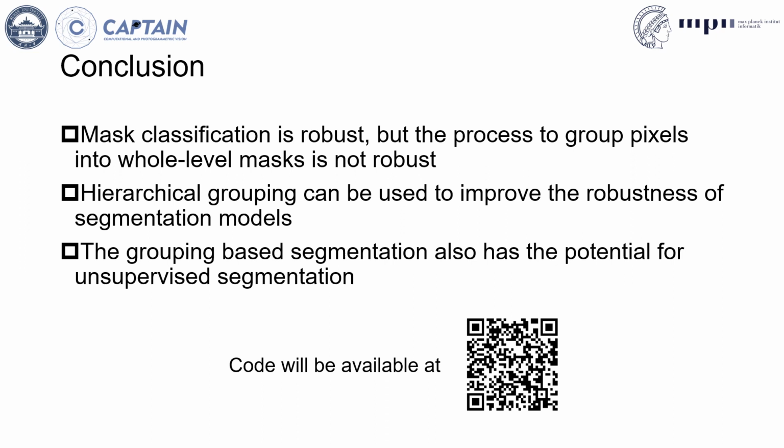In conclusion, first, the mask classification is robust, but the process to group pixels into whole-level masks is not robust. Second, hierarchical grouping can be used to improve the robustness of segmentation models. Third, the grouping-based segmentation also has the potential for unsupervised segmentation.